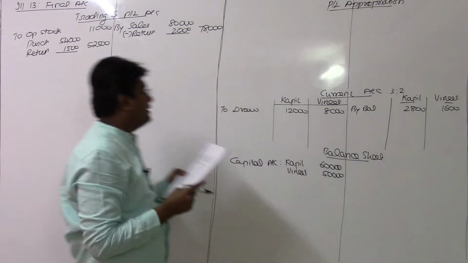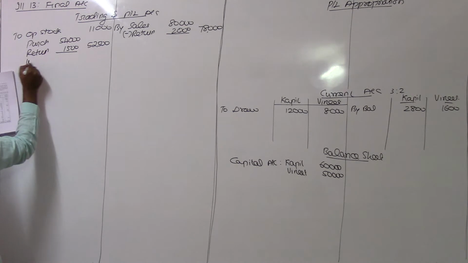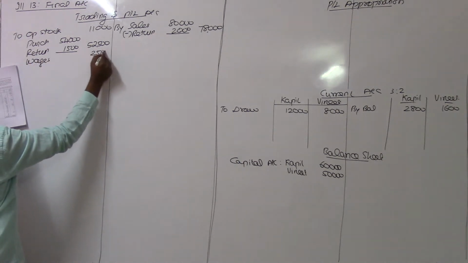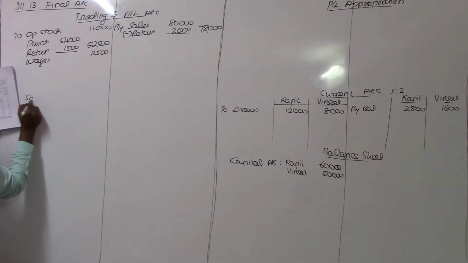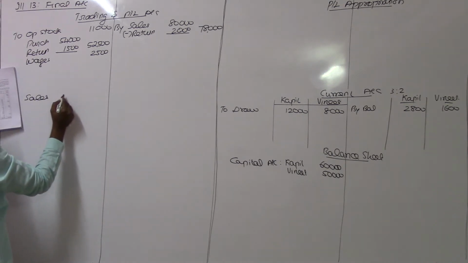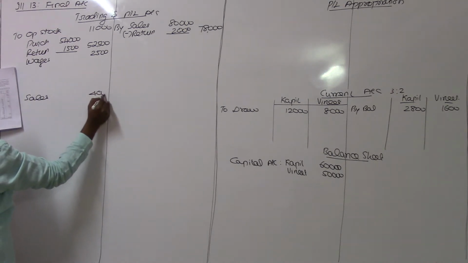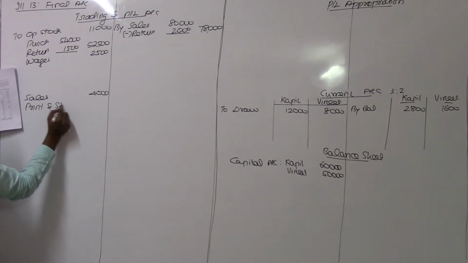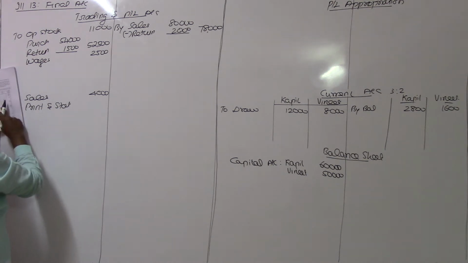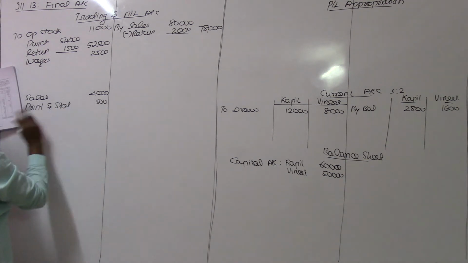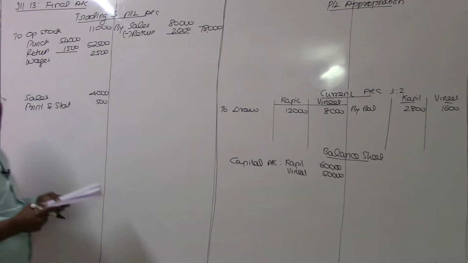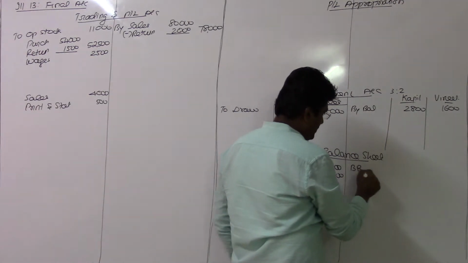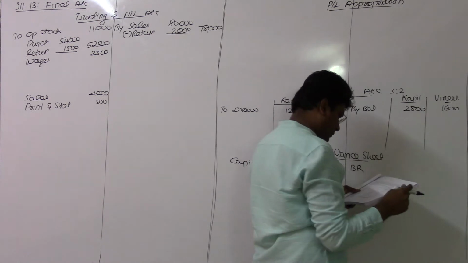Wages should be debited in the trading account, 2,500. Salaries are debited in the P&L account, value being 4,000, and printing and stationery, the value being 500. Bills receivable, an asset, I record in the balance sheet asset side, value being 12,000.